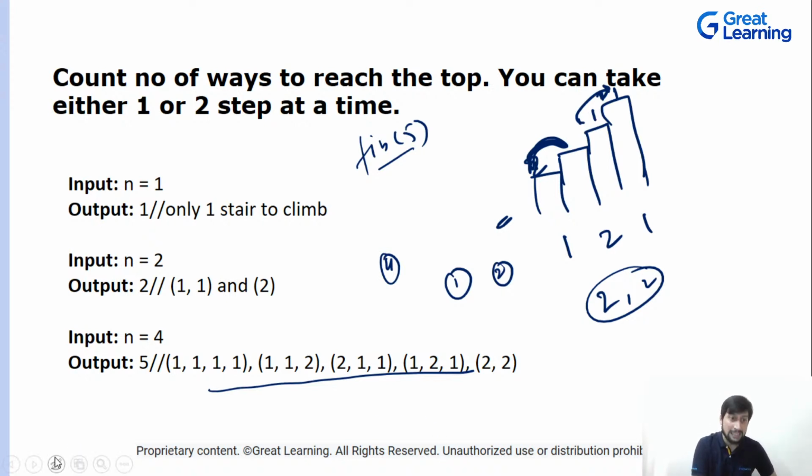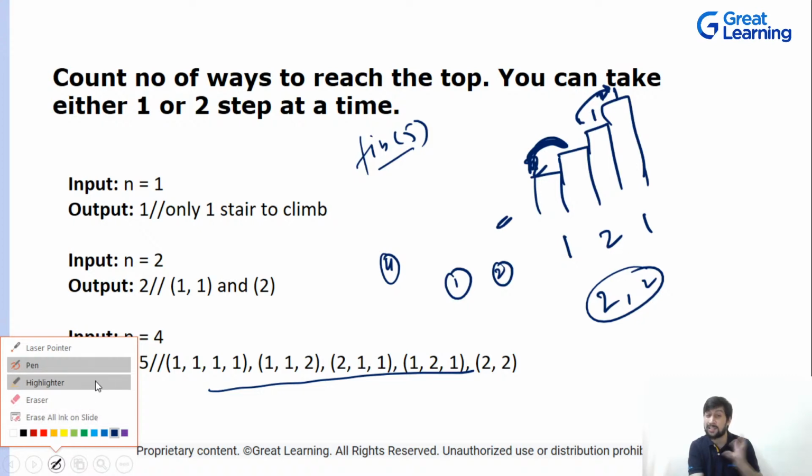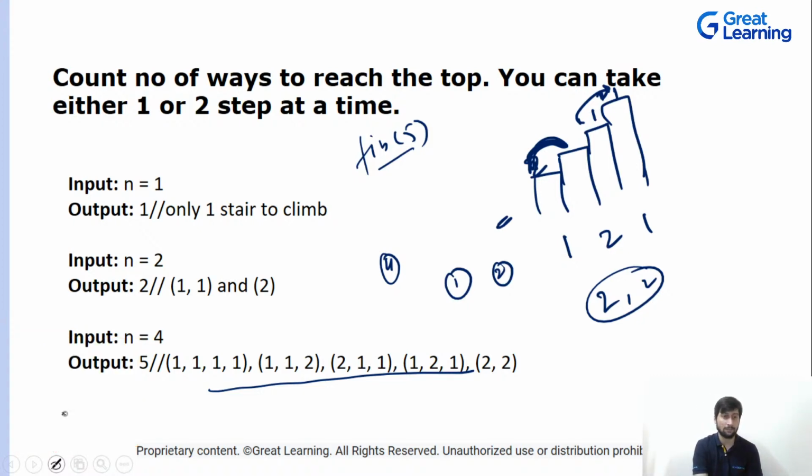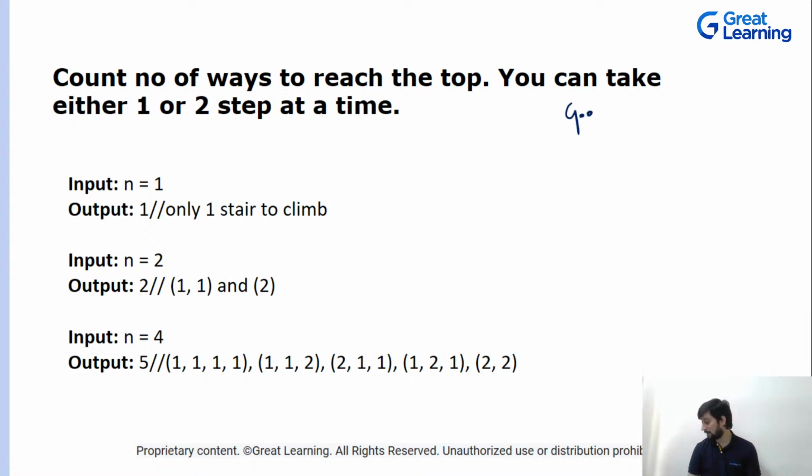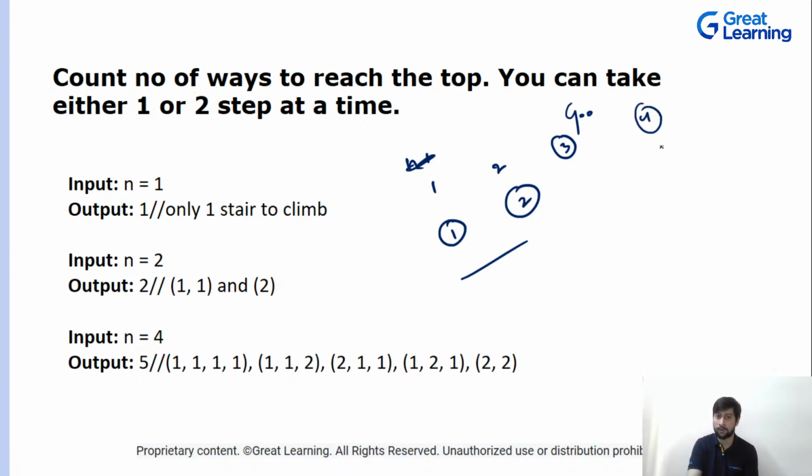Does this question ring any bell? This was asked in Google, guys. This is a Google question. Can anyone tell me what is happening in this question quickly? When n is equivalent to 1, the answer is 1. When n is equivalent to 2, the answer is 2. When n is equivalent to 4, the answer is 5.